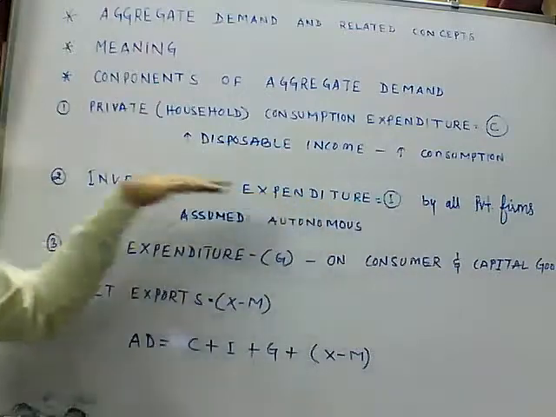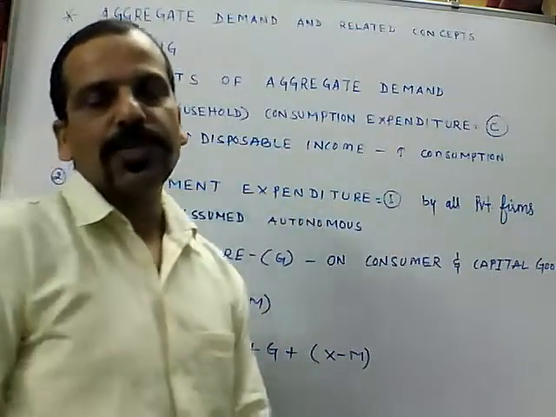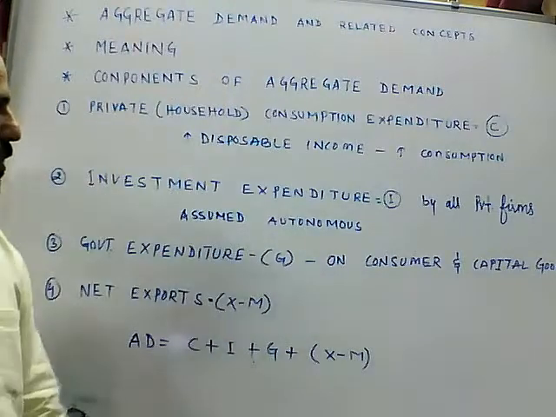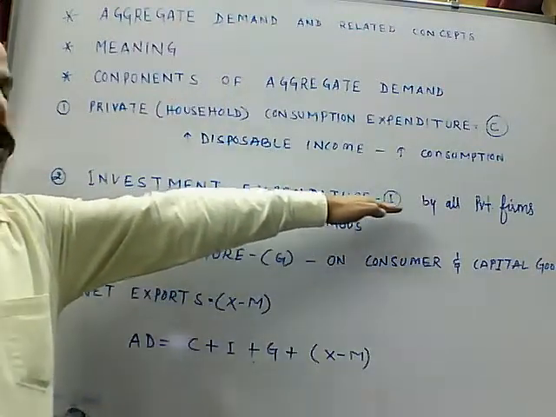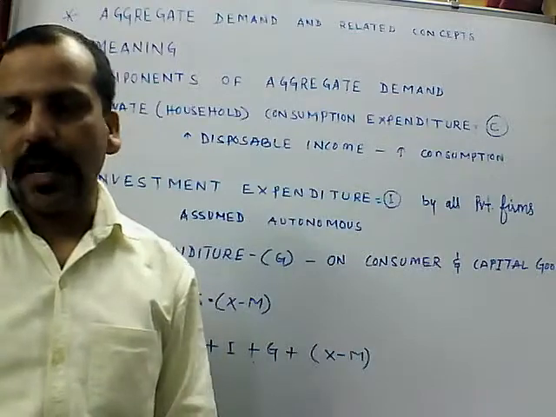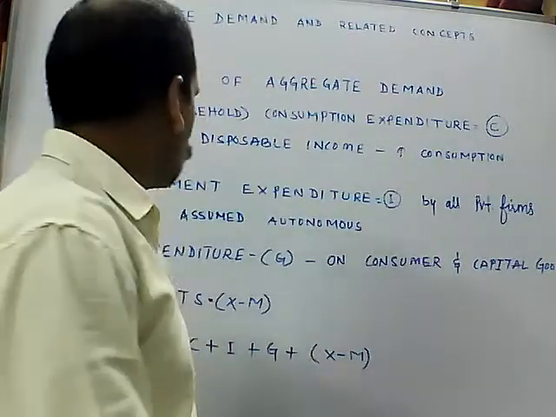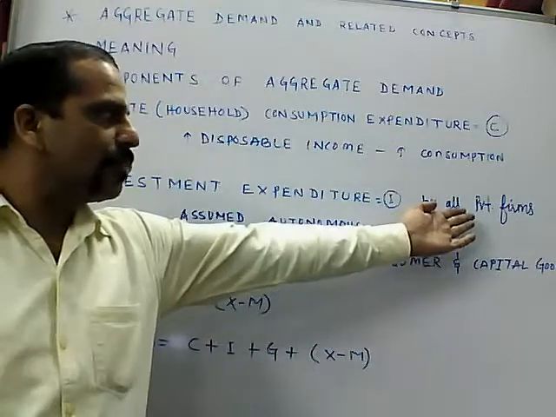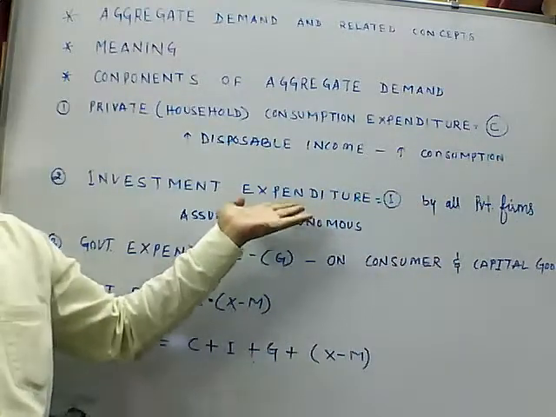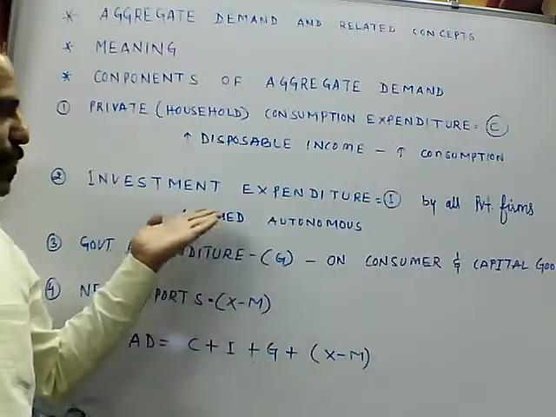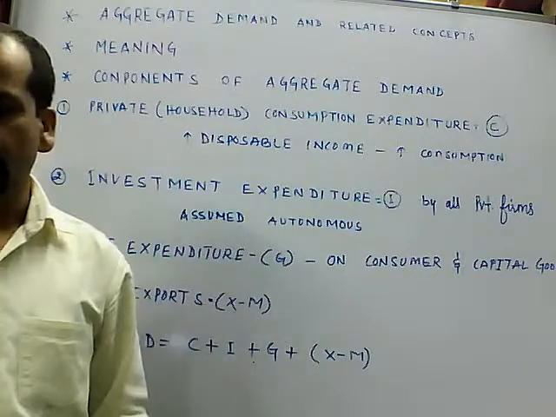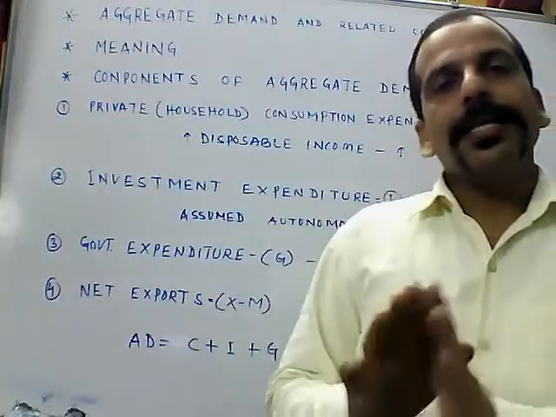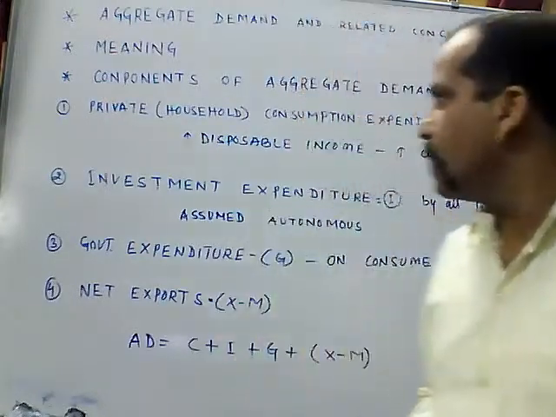This investment expenditure is like purchasing of machinery, technology. That comes under the investment, which means change in the capital stock. In accounting, change in the capital stock comes under the investment. So this investment by the private firm is assumed autonomous. Autonomous means there is no effect of change in the income.